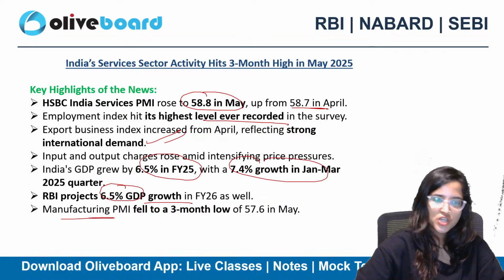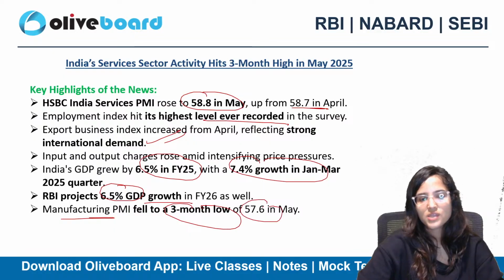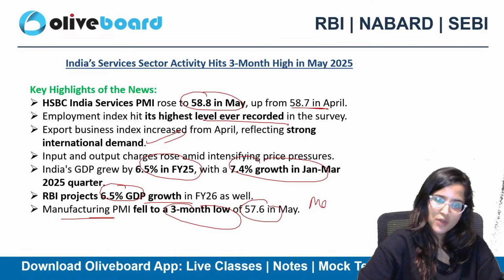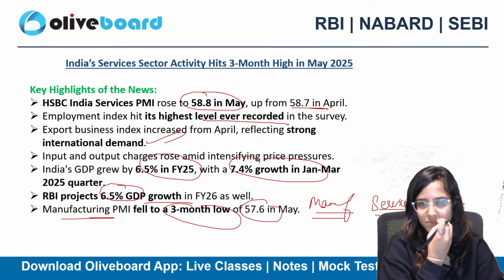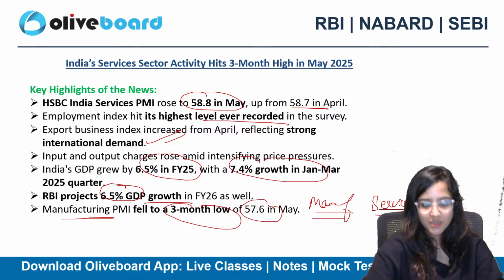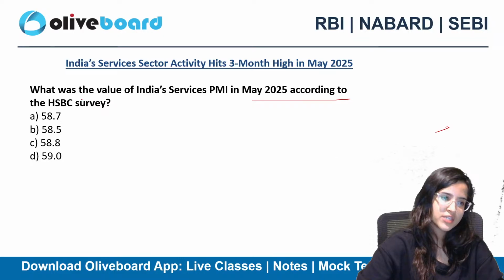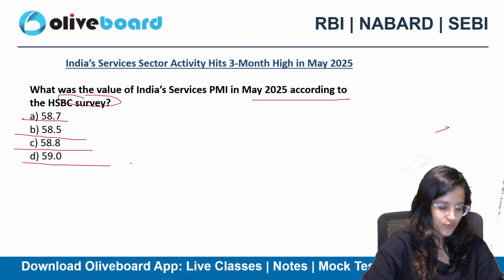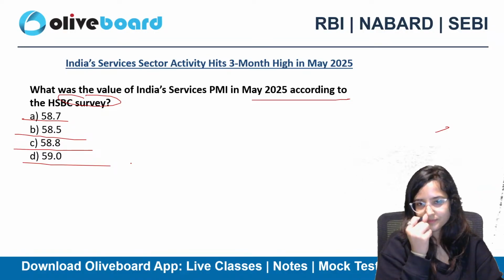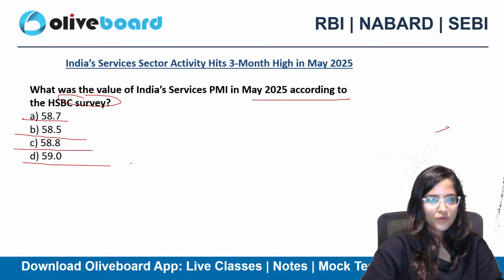But manufacturing PMI, in the previous class we saw, fell to a 3-month low of 57.6. So in the manufacturing sector we saw a low, but in the services sector we saw a 3-month high. So what was the value of India's services PMI in May 2025 according to the HSBC survey? 58.7, 58.5, 58.8 or 59.0. What is it? For May 2025.